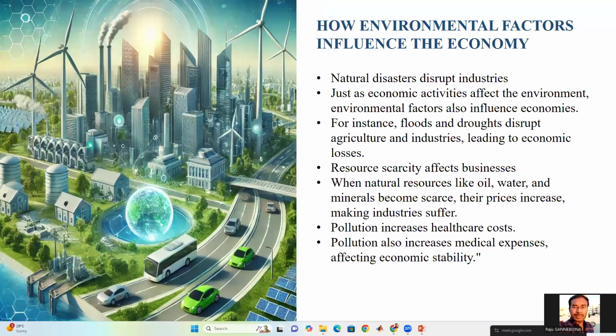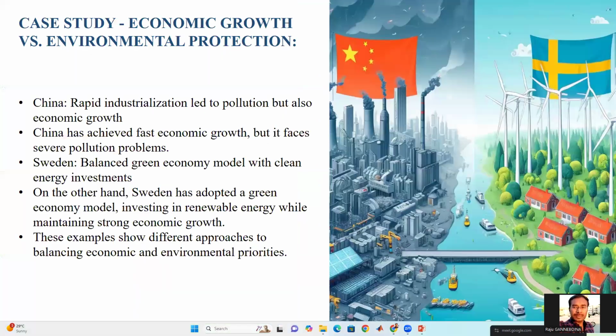Vice versa, we can also see how environmental factors influence the economy. Natural factors like natural disasters may disrupt industries and businesses, which may lead to larger economic loss. Resource scarcity may also make raw materials expensive, and pollution increases healthcare costs and affects productivity. Next slide.